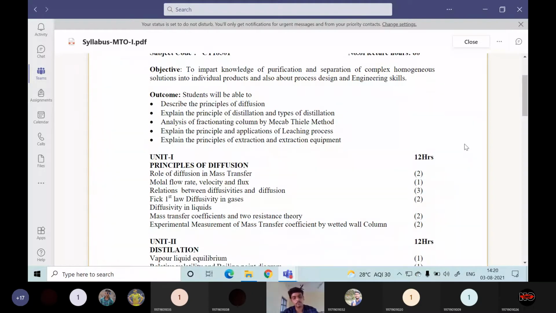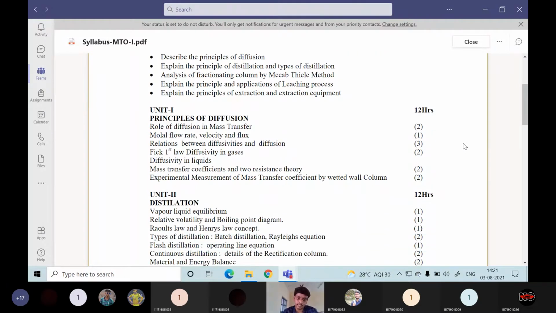I request you to pay special attention to this course, since this is the introductory course. We are introducing mass transfer operations in the 5th semester only. Earlier, you have not learned about mass transfer operations anywhere. So pay special attention now and try to learn each unit in detail. Then you will be able to answer everything in the Mass Transfer Operations 2 course, which you will probably see in the next semester.